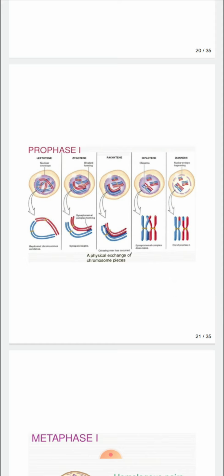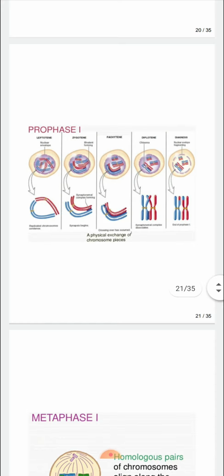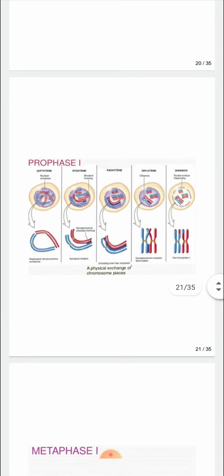First is the leptotene. In this, the volume of the nucleus increases, formation of asters occurs and condensation of nuclear chromatin occurs. Then next is the zygotene. In zygotene, pairing of homologous chromosomes occurs to form the bivalent, also called synapsis. Then next is the pachytene. In this the crossing over occurs.